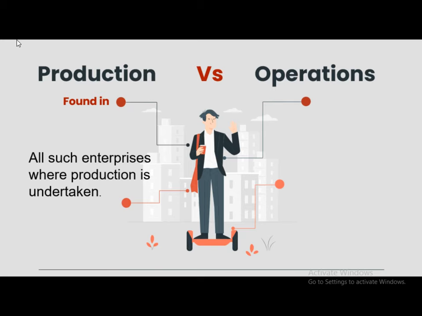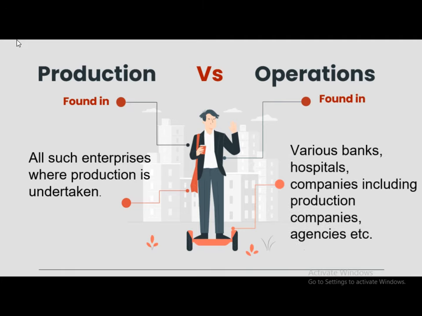Production management is found in all such enterprises where manufacturing or production is undertaken, whereas operations management is found in various banks, hospitals, companies including production companies, agencies, etc.